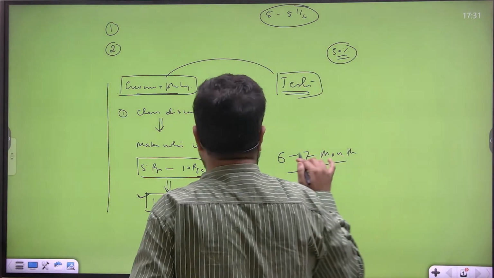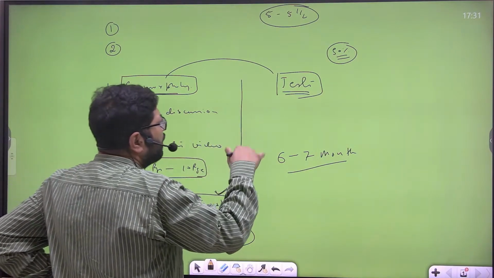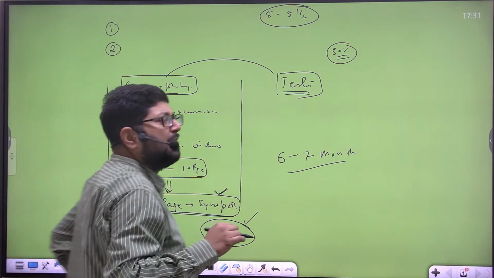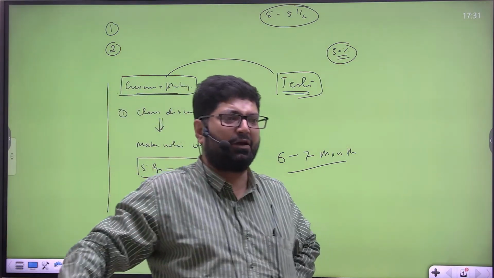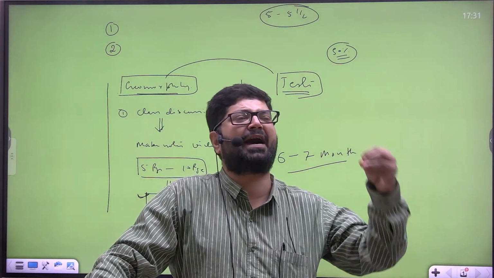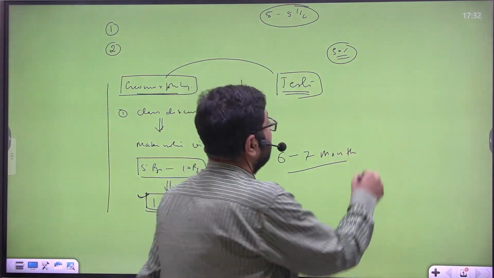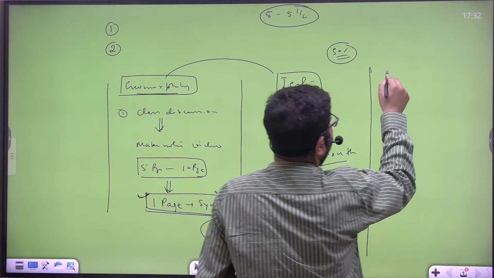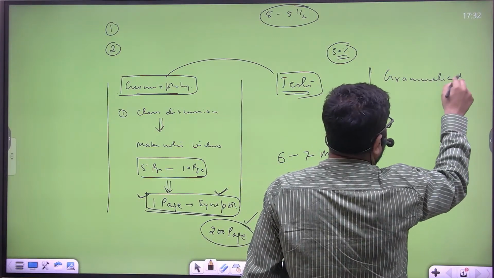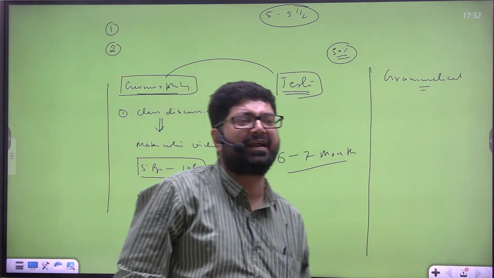So what happens, people have a tendency, sir, how to reproduce the ideas. Once you make the synopsis, the most important thing is people are unable to recall the things. Forget the question being twisted, that is a different thing. I am saying a direct question is there, still they have a difficulty. Why? Few things are there. Students make grammatical mistakes because most of the students are not so proficient in English.